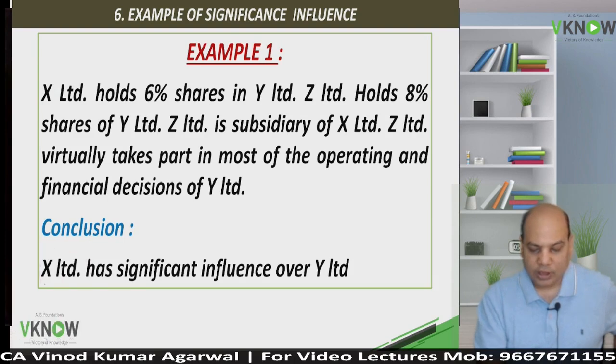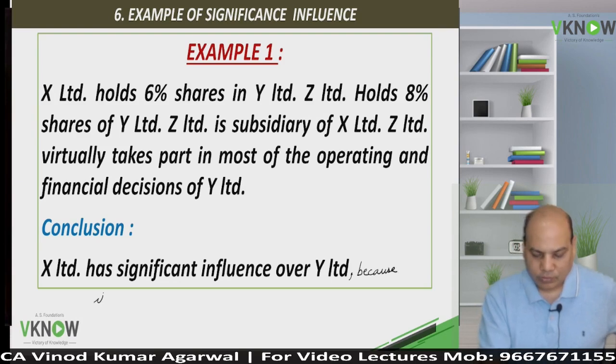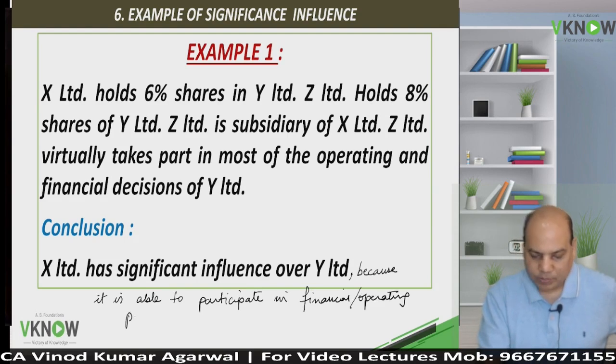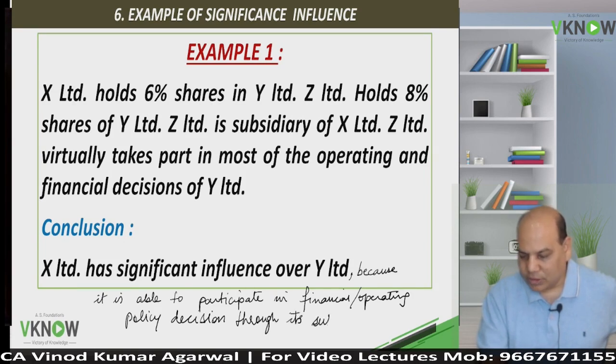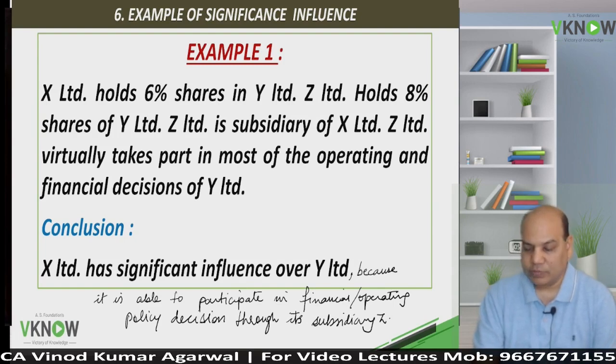X Limited has significant influence over Y because it is able to participate in financial and operating policy decisions through its subsidiary Z. It is able to participate in financial and operating policy decisions through its subsidiary Z.